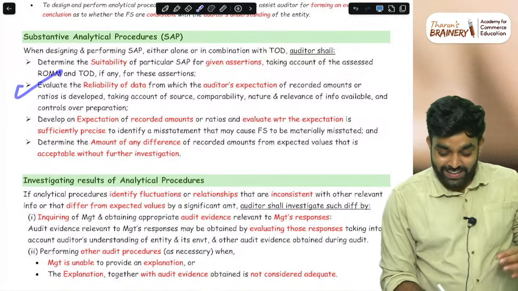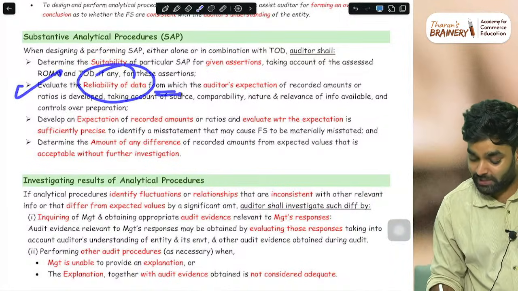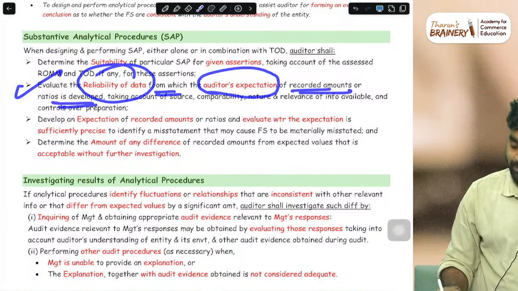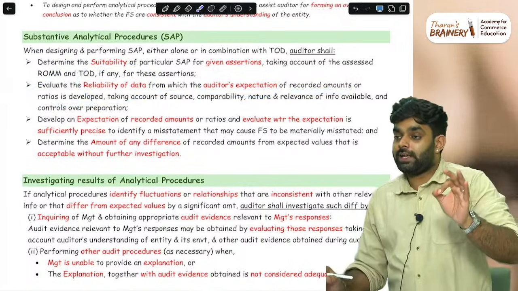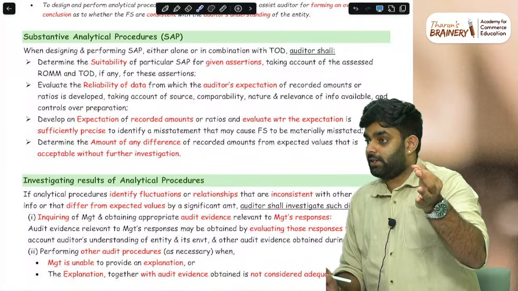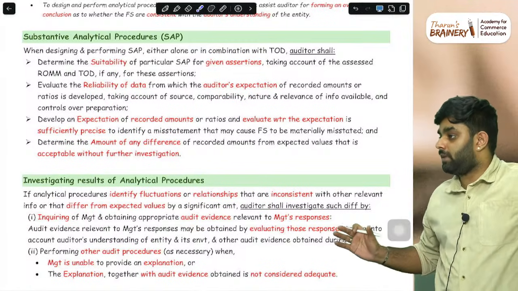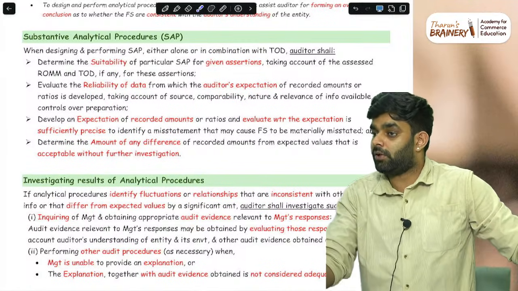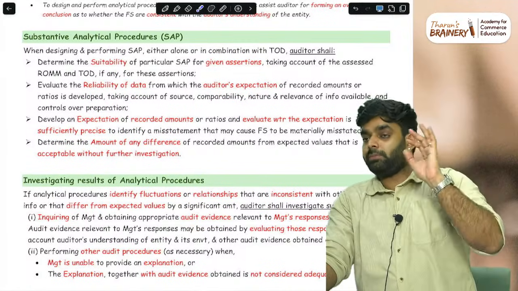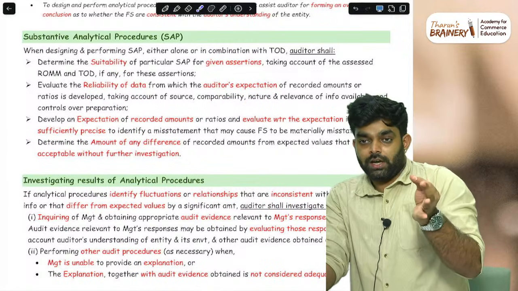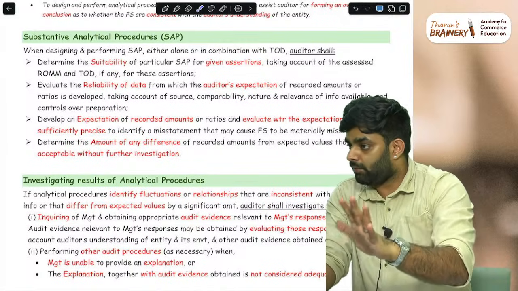Then evaluate the reliability of data from which the auditor's expectation of the recorded amounts and ratios is developed. That is reliability of data. Analytical procedure, you wanted to check wages. You asked the management. In the P&L, just a total wage is there, and the breakup regarding employee monthly salary will not be there. Now you are asking management, I wanted to check wages and I'm using some procedure. Don't reveal what procedure.